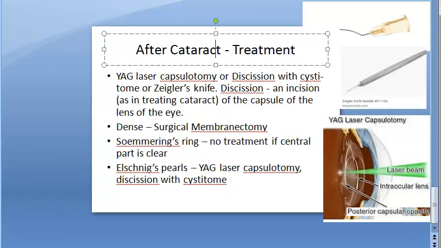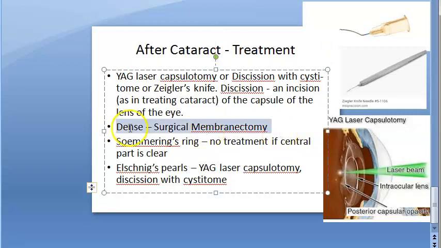You can also use the cystitome or Ziegler's knife. Then you can do surgical membranectomy if it is dense. If it is Soemmering's ring, then no need of treatment if the central part is clear. In Elschnig's pearls, same thing: YAG laser capsulotomy and discission with cystitome, if the pearls are in the central part.